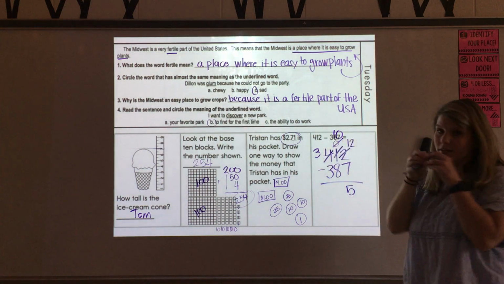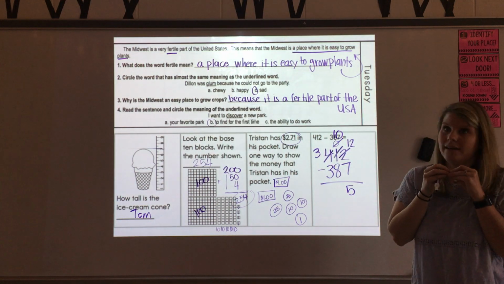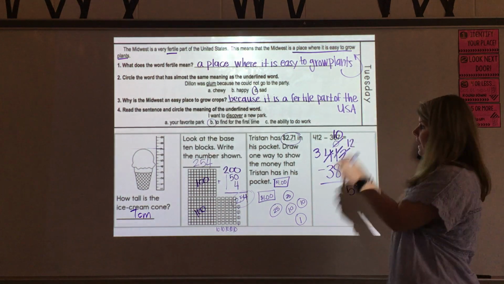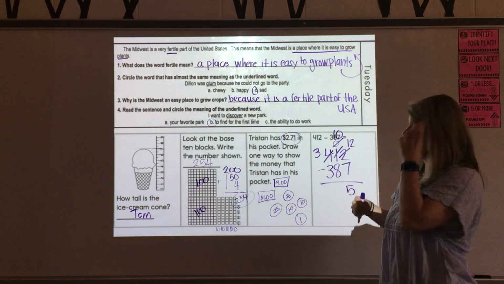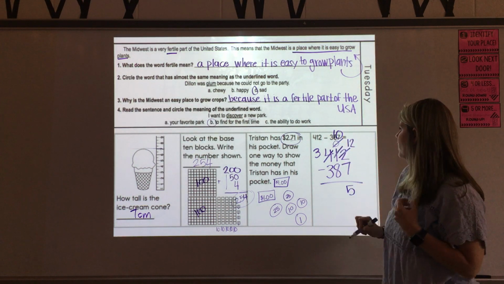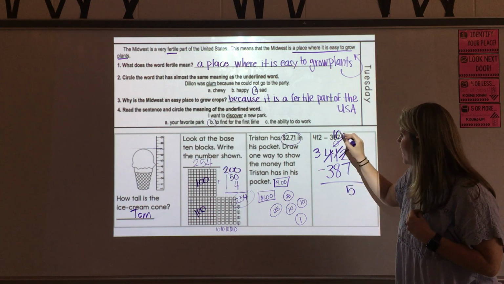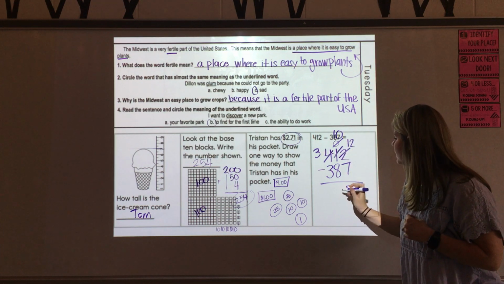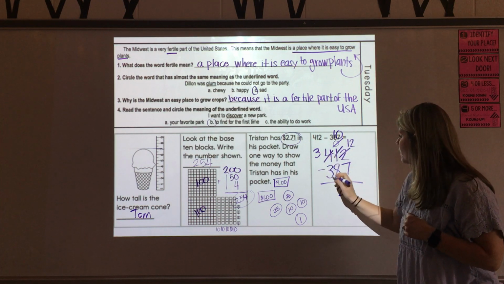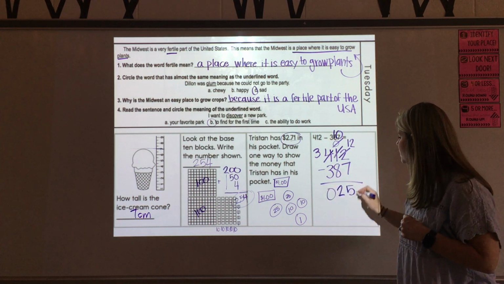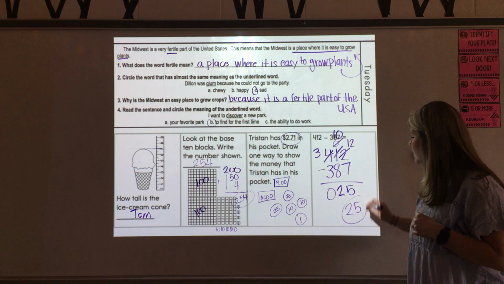I took a 10 from the 4, which is technically 100, not a 10, and I gave it to the 0, making it 10. Stuck that 1 in front of there. So 10 minus 8, now I can do this. I have more on top. 10 minus 8 is 2, and 3 minus 3 is 0. So my answer is 25.